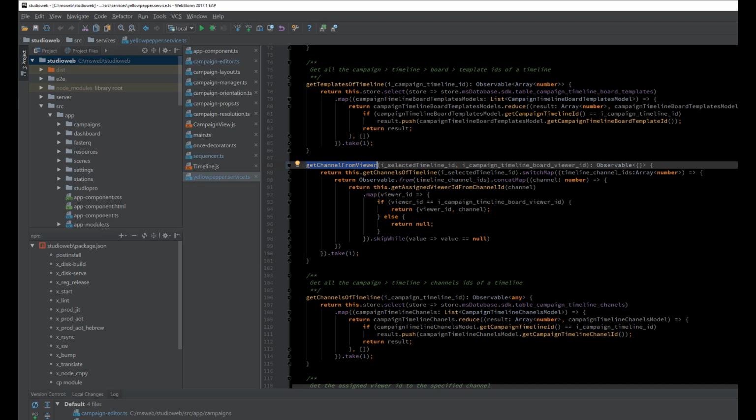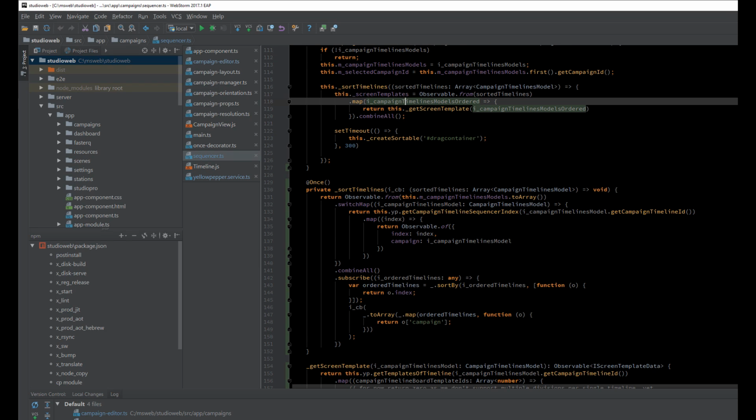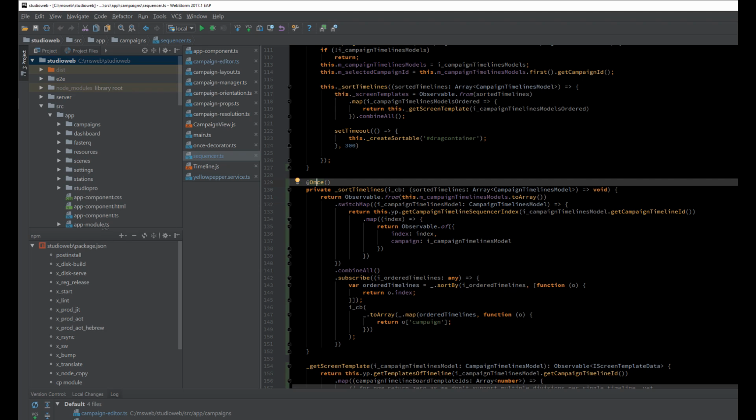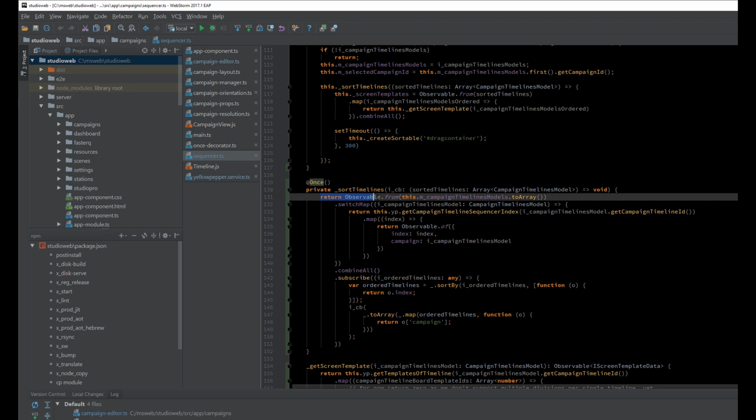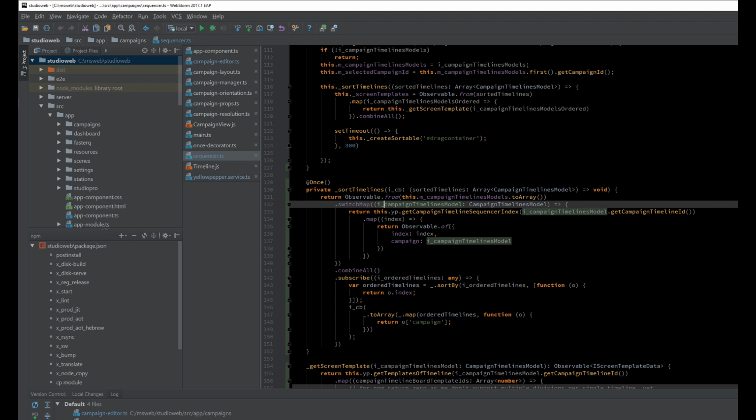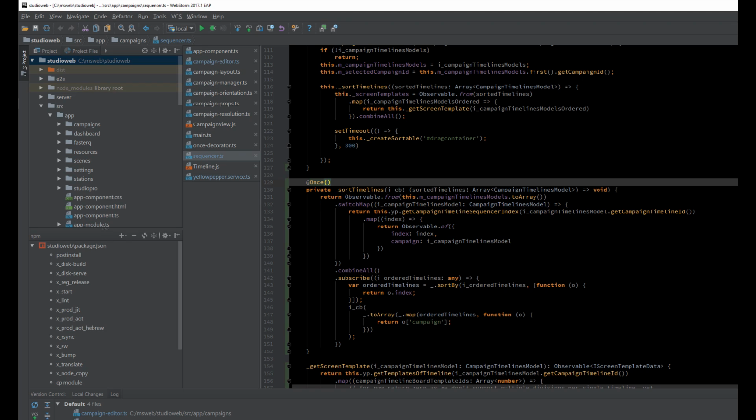So how do you mitigate this? How do you fix this? So I came up with this decorator called once, and all you do is simply decorate a method with once. So what's going to happen is that you can see right here that I'm returning an observable, and it's a very simple method. All it does is that it will receive this observable and it will simply unsubscribe on the next tick.